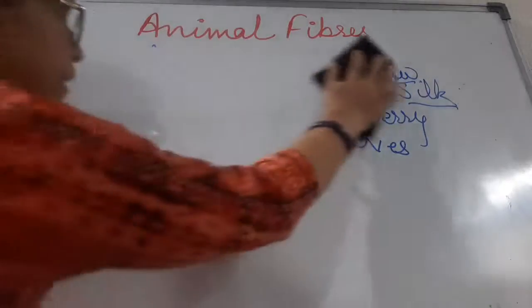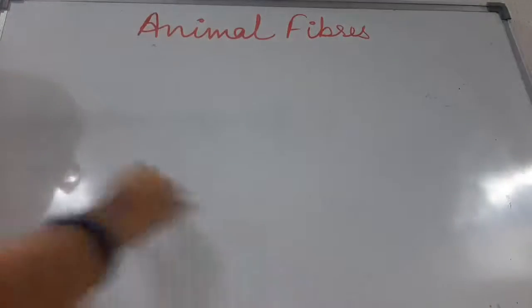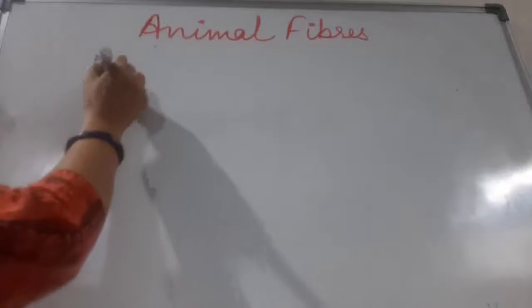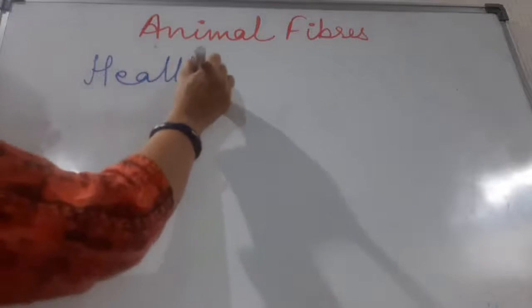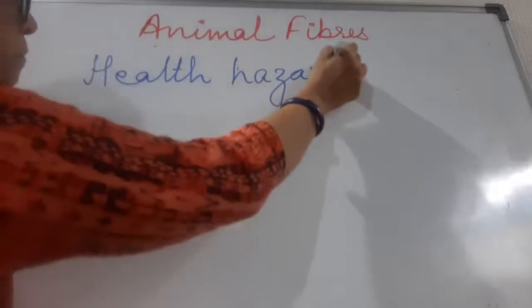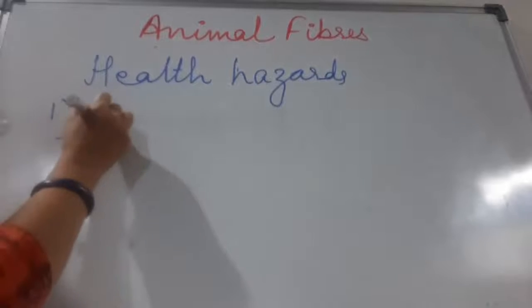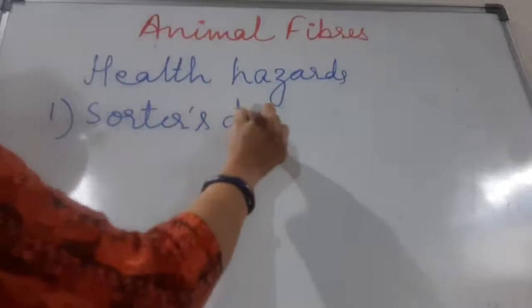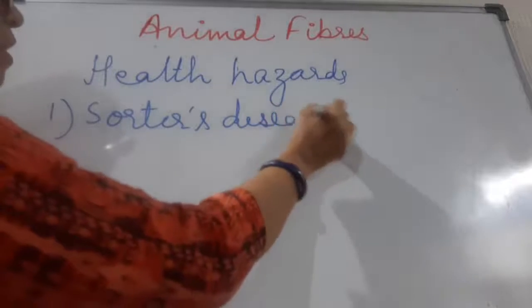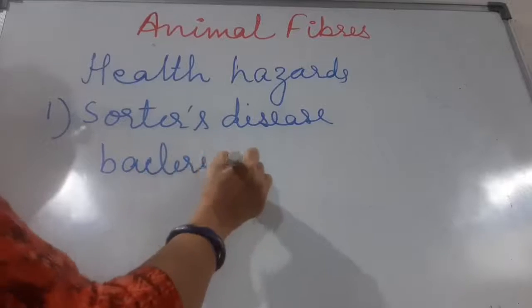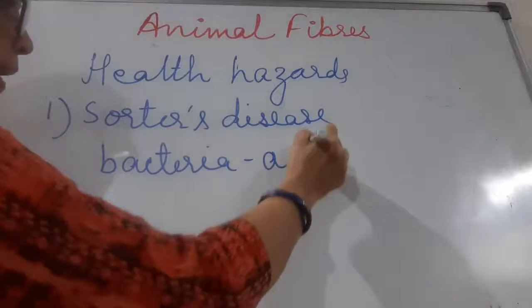Now children, health hazards. The workers who are working in the wool industry or the silk industry have health hazards. First is the disease they suffer from, that is Sorter's disease. Sorter's disease is a disease caused by the bacteria known as anthrax.